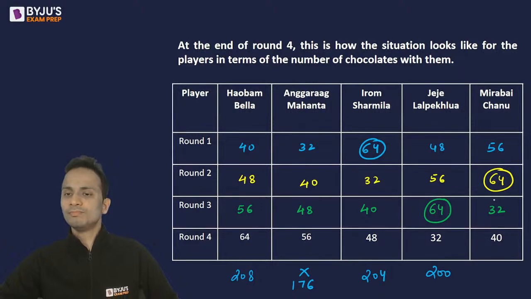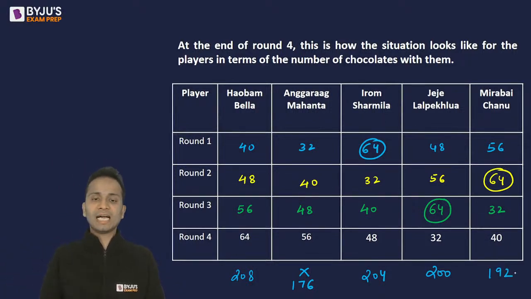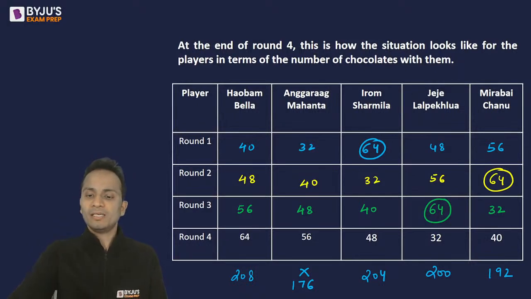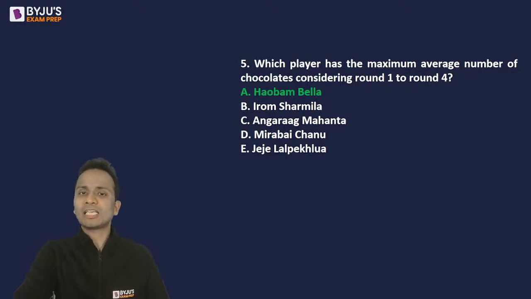And Mirabai Chanu, 56, 64, 120, 160, 192. So these are the total number of chocolates with these 5 players. The highest number of chocolates are with Haubam Bella. So Bella has highest number of chocolates and hence the average will be the maximum for Bella. So yes, the correct answer should be option A for question number 5. You just had to add the number of chocolates everyone has in all the 4 rounds together.